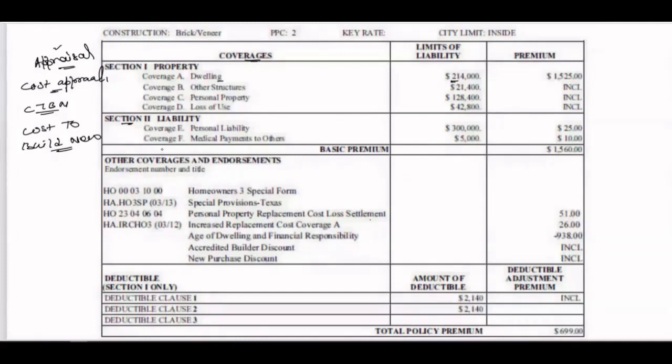Let's say they are telling us $210,000, meaning this property could be built for 210,000. That is the cost to build this property as a new property. So now, when we check, if this property could be built for 210,000 and we have coverage till 214, so we are good, right?